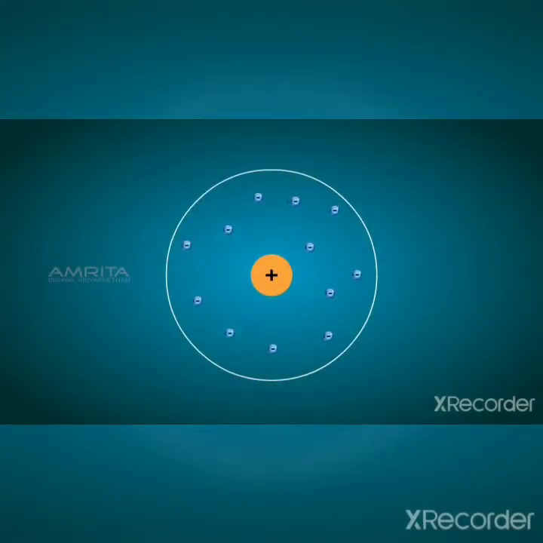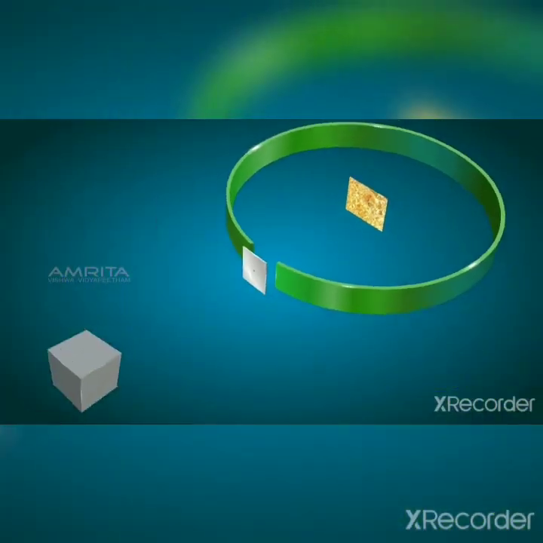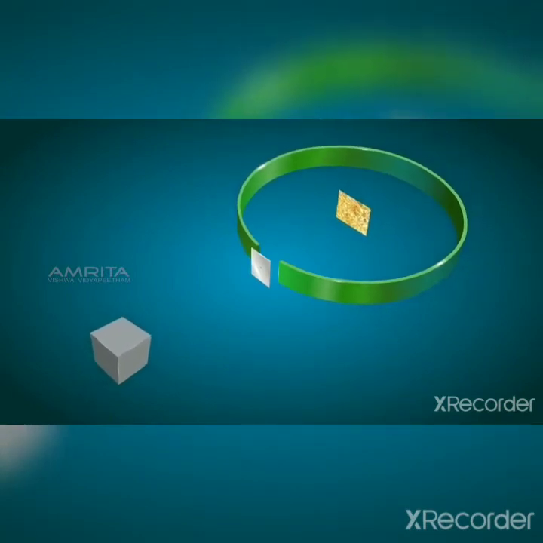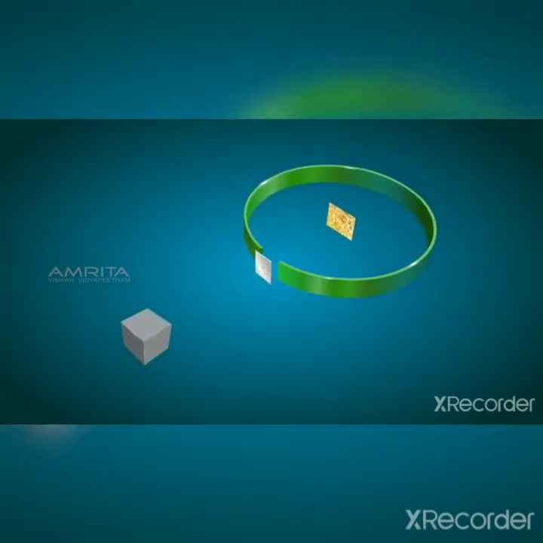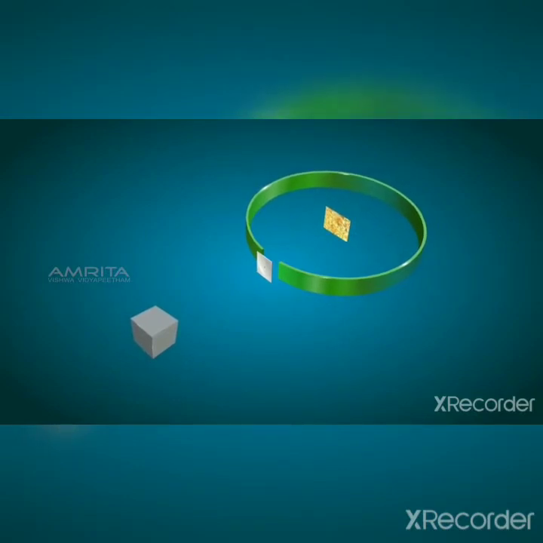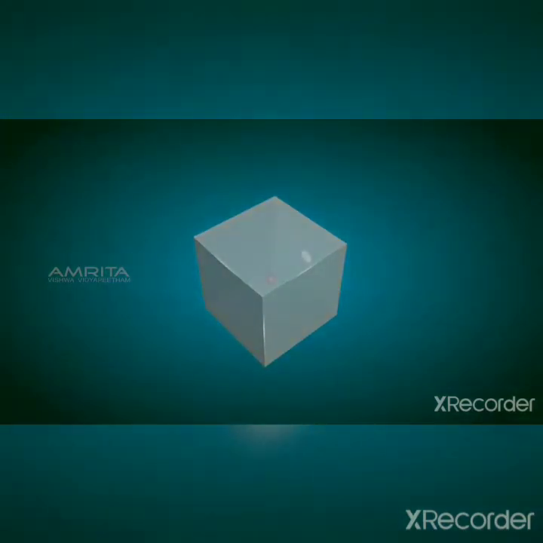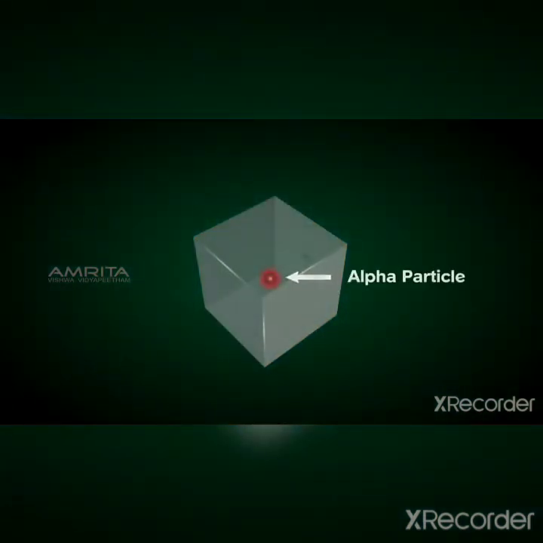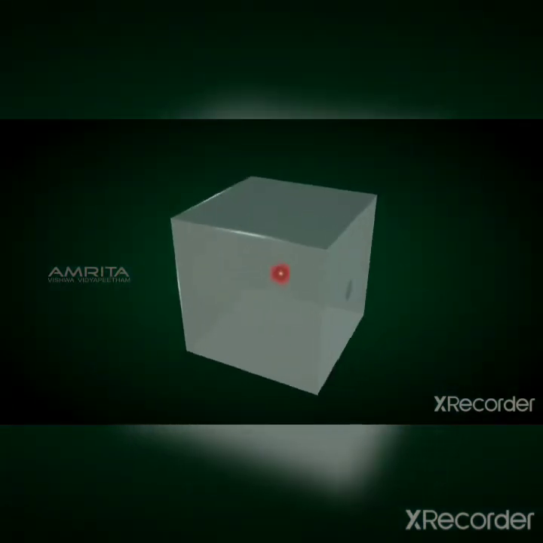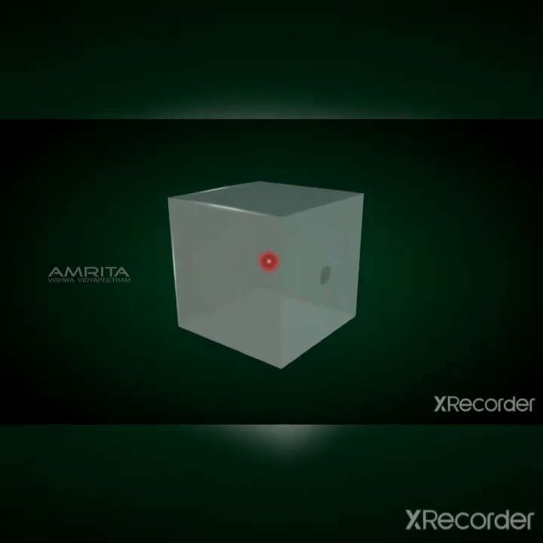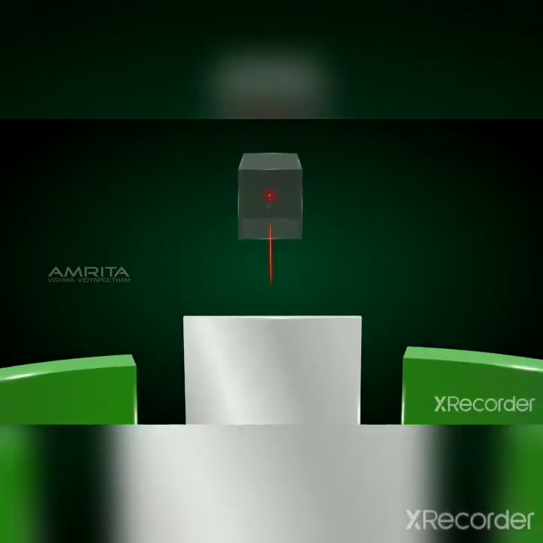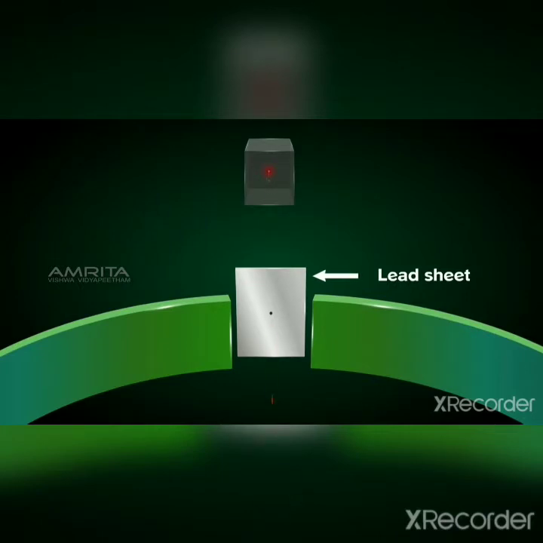As such, in 1909, he conducted an experiment where he bombarded gold foil with alpha particles or helium nuclei, called the alpha particle scattering experiment. In the experiment, a radioactive source of alpha particles was placed in a lead box containing a small hole. The alpha particles which hit the inside of the box were simply stopped by the box. Only those alpha particles which passed through the opening were allowed to escape, and they were confined to a straight line. They passed through a lead sheet with a small slit. They bombarded the extremely thin gold foil.